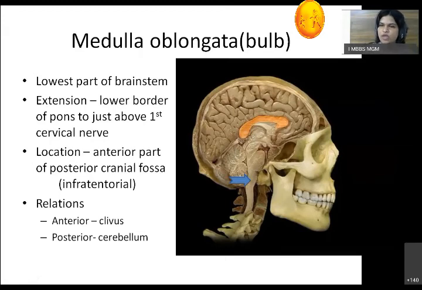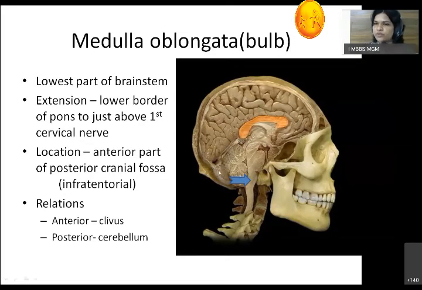occipital bone. Posteriorly, there will be the cerebellum. Now, this medulla will pass through the foramen magnum. As soon as it passes through the foramen magnum, it will be called the spinal cord. Okay. So, the structure passing through the foramen magnum is not the spinal cord, but the medulla. Okay. So, it is present in the infratentorial part.